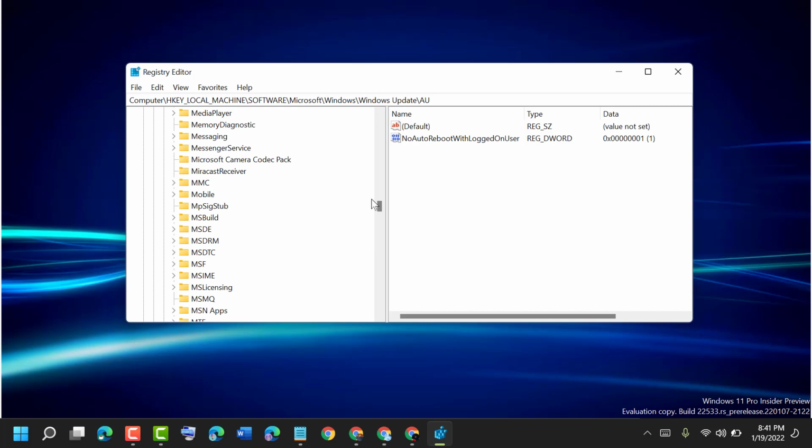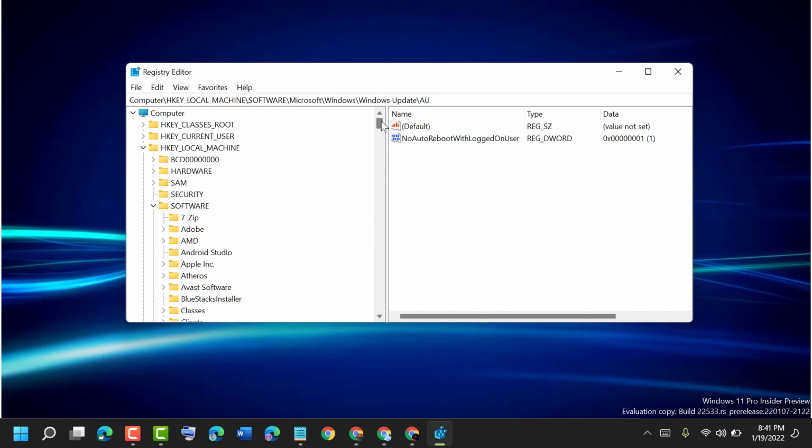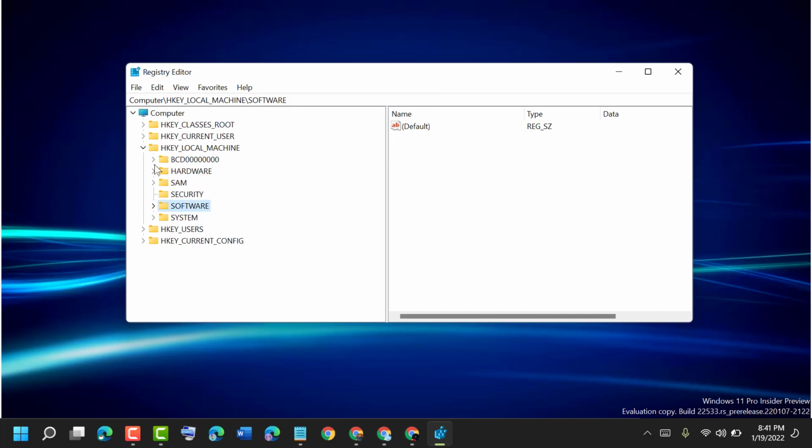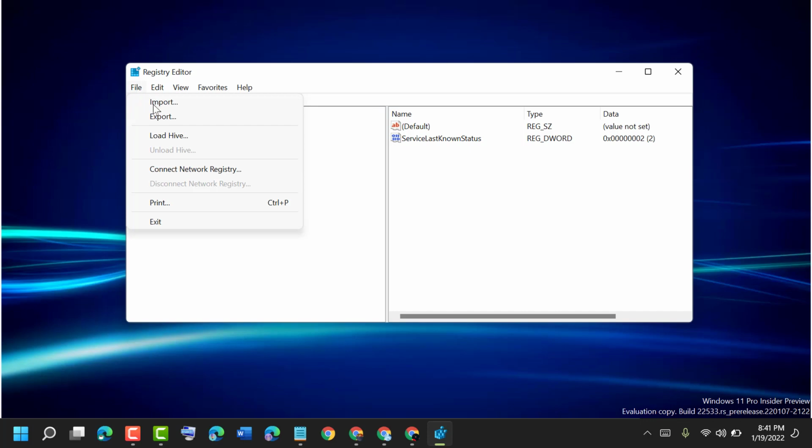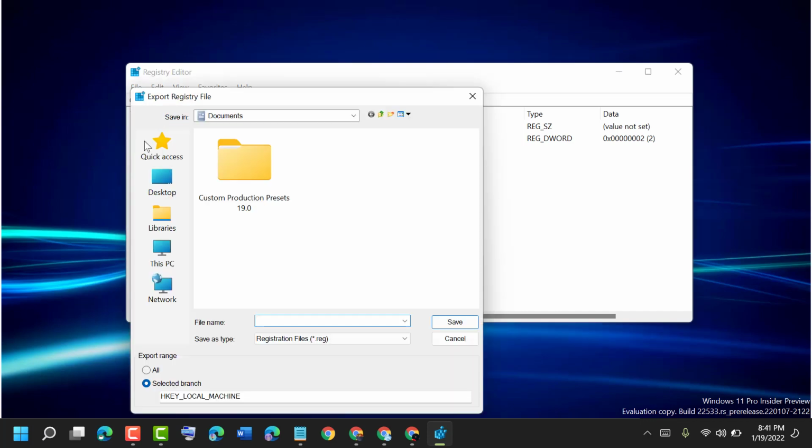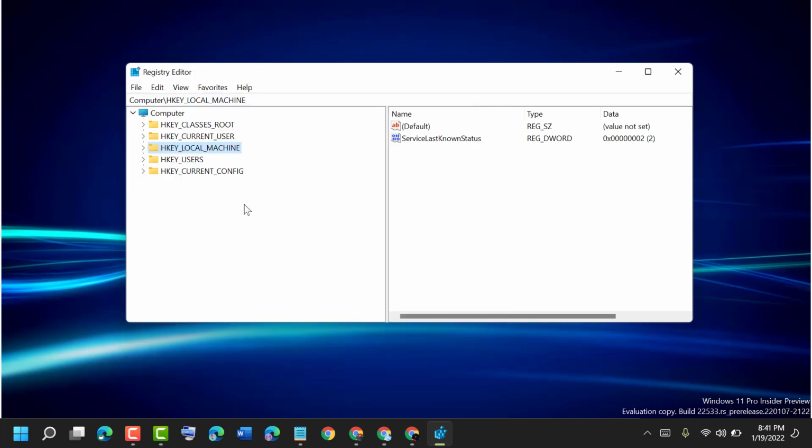Now guys, before doing anything, back up your registry if you need, so you can access your backup later. To back up the registry, click on File, Export. Here select all, save with a registry name, then save it. Now let's start to resolve this problem.